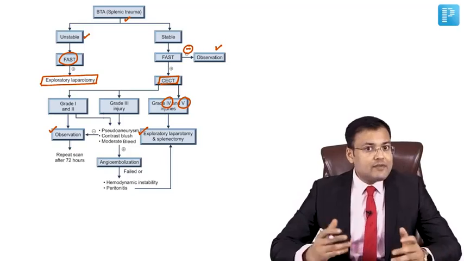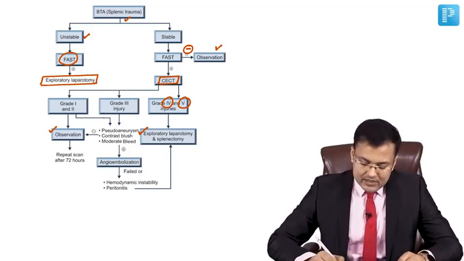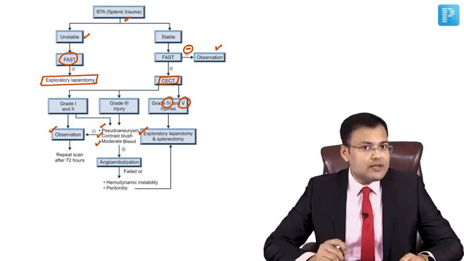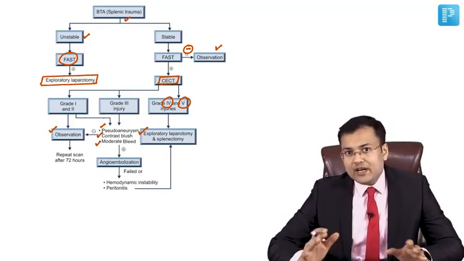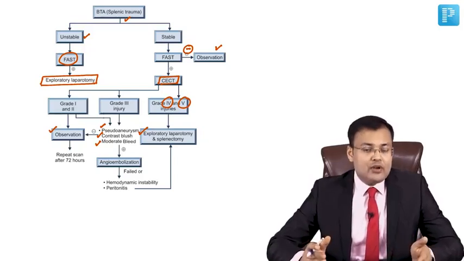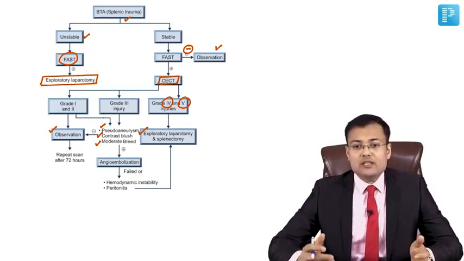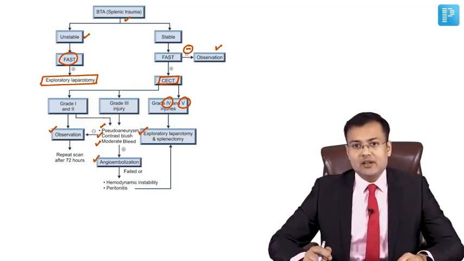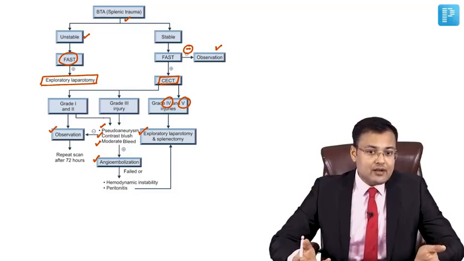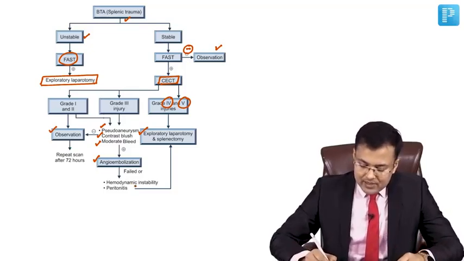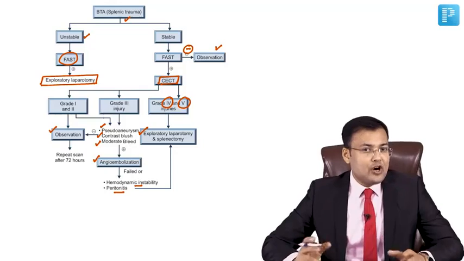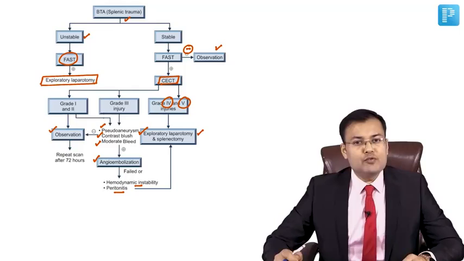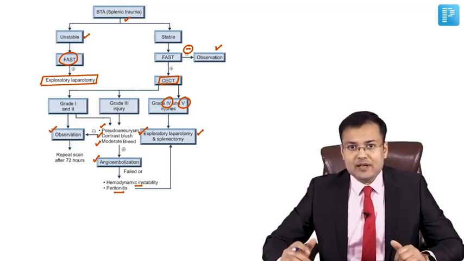But on CT, even in low grade patients, if there is pseudoaneurysm, contrast blush or moderate bleed, so in grade 1 to grade 3, we attempt angioembolization. Suppose angioembolization has failed, or the patient develops hemodynamic instability, or the patient develops peritonitis. In such patients, obviously we have to go for exploratory laparotomy plus splenectomy.